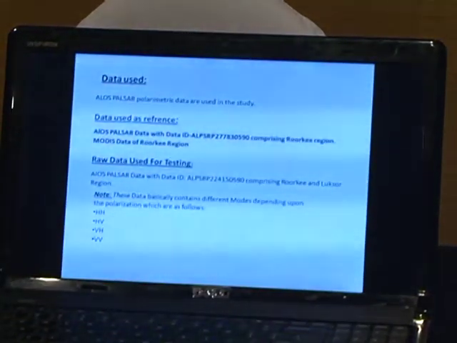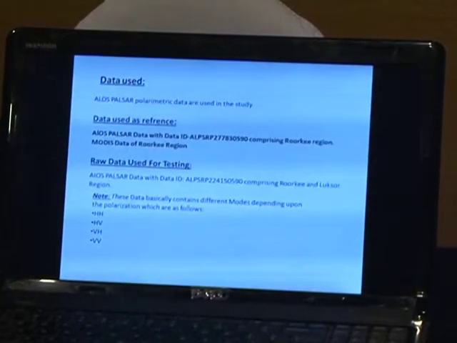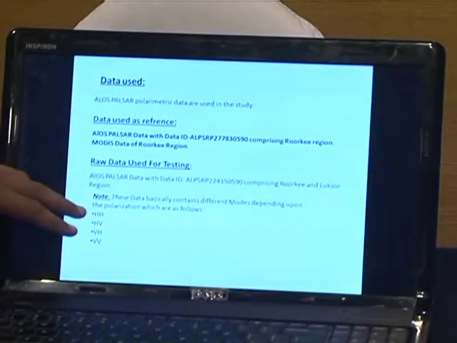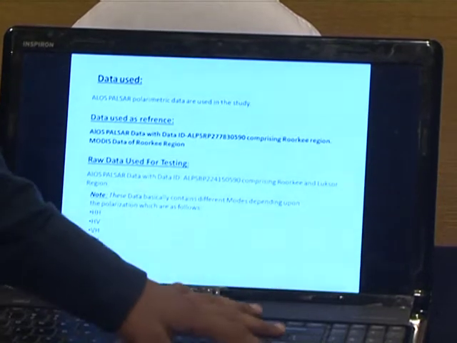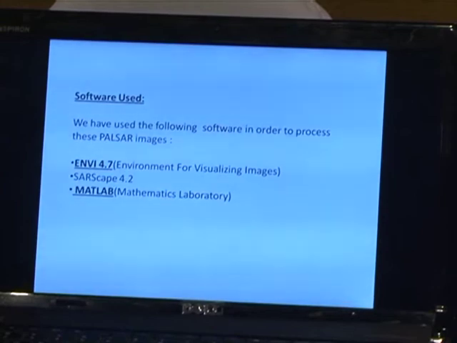The data used is ALOS PALSAR data and MODIS data, given in HH, HV, VV, and VH polarizations. The software used are ENVI 4.7, MATLAB, and SARscape.